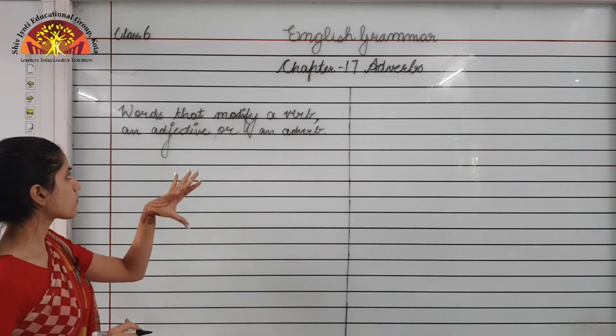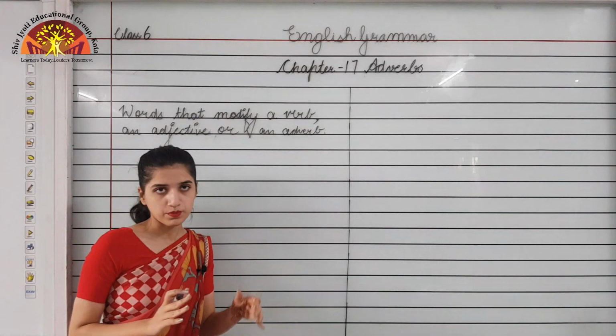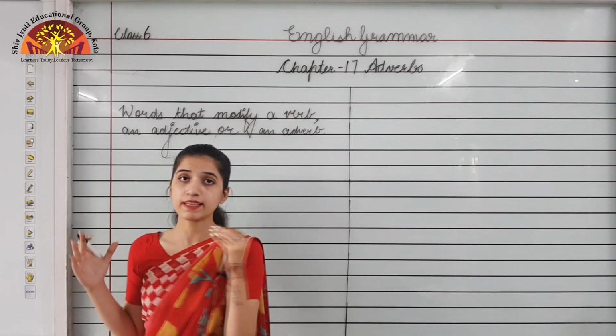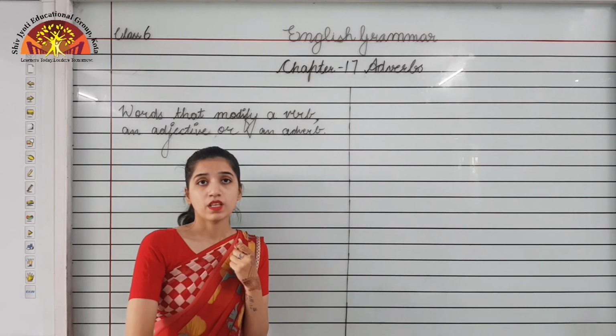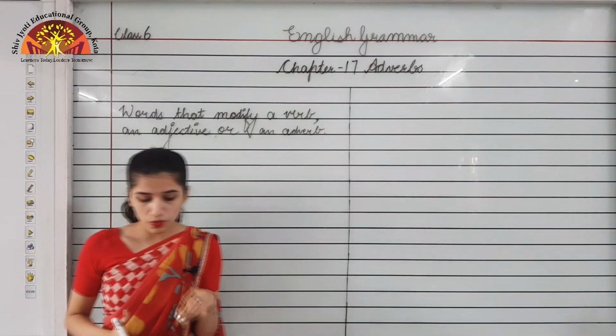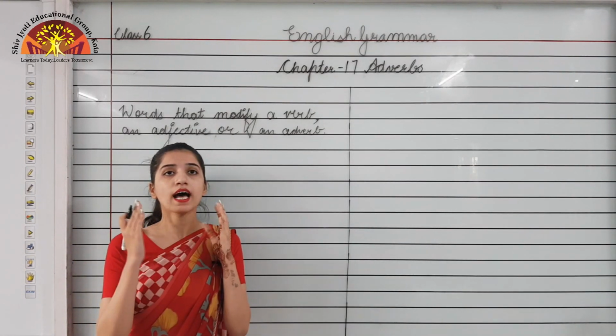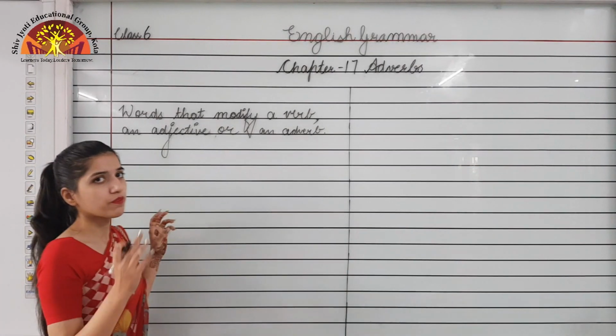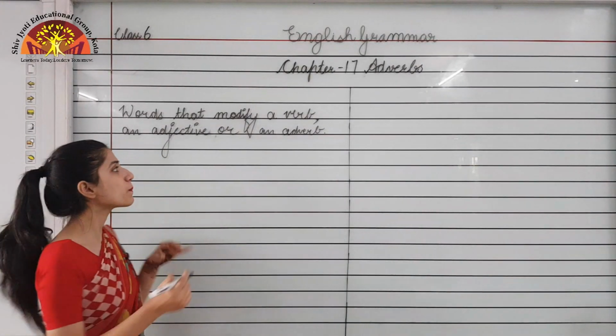Okay, so this is what adverbs are. These are the words that modify a verb. Now let's see an example of an adverb, where we will see the adverb in the sentence.